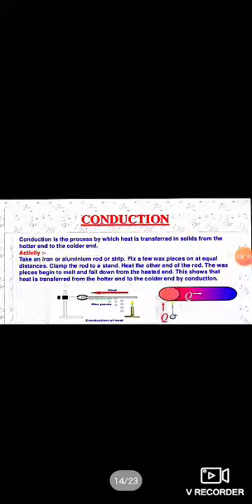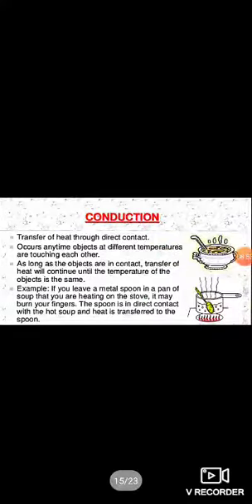Number one is conduction. Students, conduction is a process by which heat is transferred in solid from the hotter end to the colder end. Transfer of heat through direct contact occurs any time objects at different temperature are touching each other. As long as the objects are in contact, transfer of heat will continue until the temperature of the objects is the same.